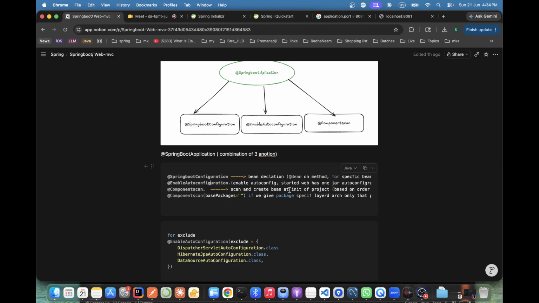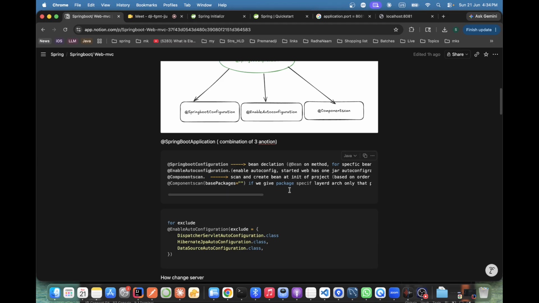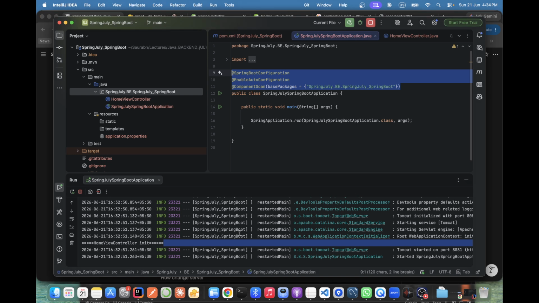Correct? Yes. See, enable auto configuration. Here, if I enable auto configuration, we can exclude some classes as well. There is a property. Suppose I don't want servlet and all, I don't want JPA or anything, that we can exclude. Let's do it here.